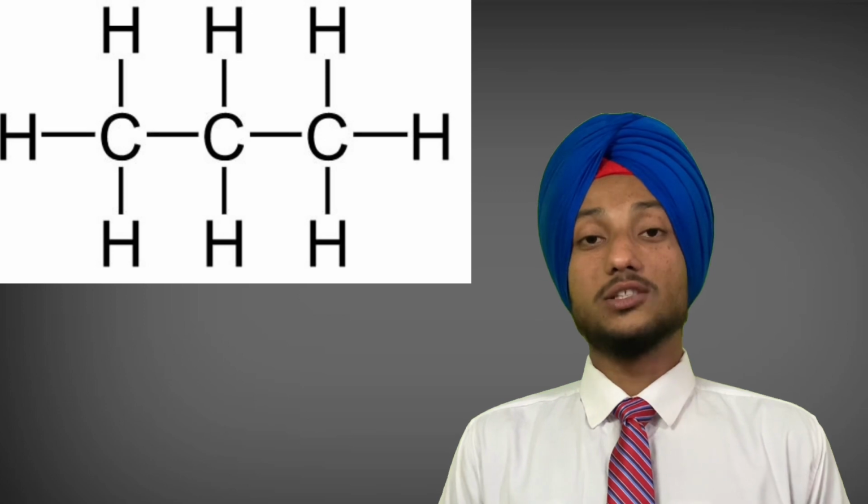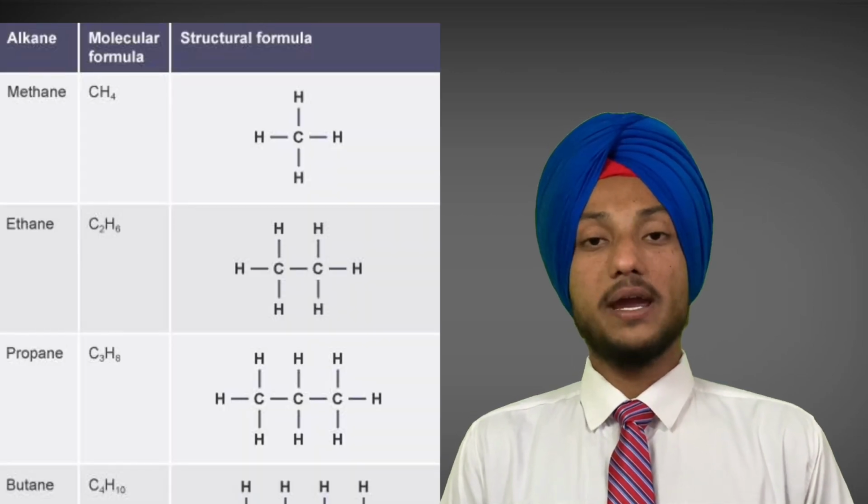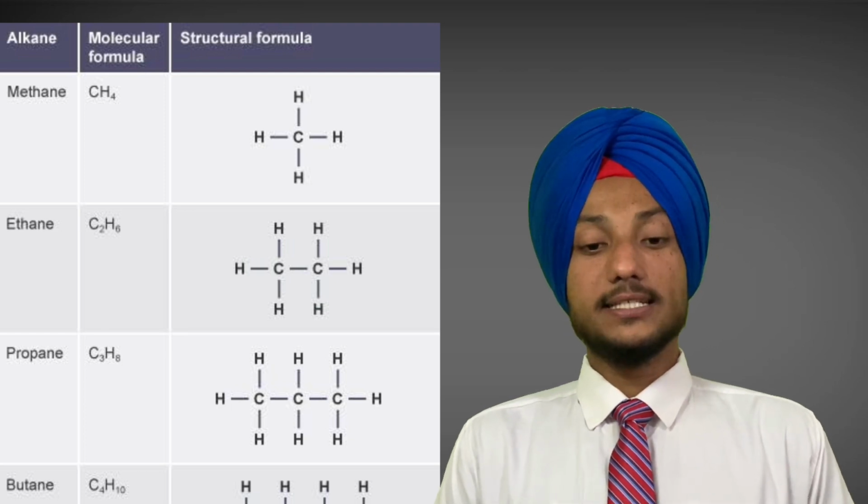A hydrocarbon in which carbon atoms are connected by single bonds is called a saturated hydrocarbon. Saturated hydrocarbons are also called alkanes. We can say that an alkane is a hydrocarbon in which carbon atoms are connected by only single bonds. There are no double or triple bonds in an alkane. Thus, the hydrocarbons methane, ethane, propane, and butane form a series of compounds known as alkanes. The names of all these saturated hydrocarbons end with "ane". Methane, ethane, propane and butane are all saturated hydrocarbons which contain only carbon-carbon single bonds, as shown in the following figure.